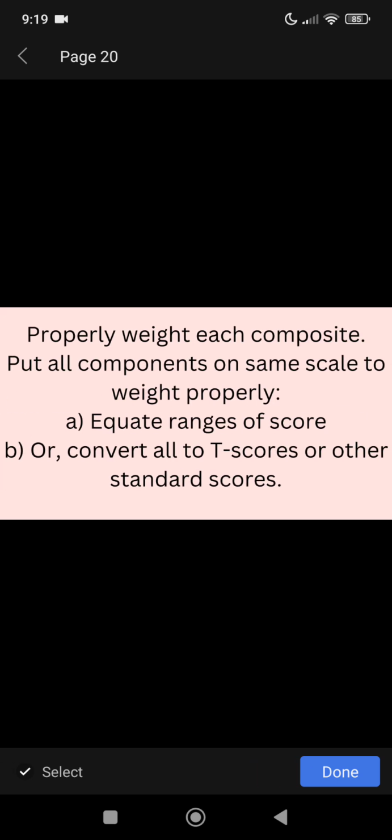Properly weight each component. Put components on the same scale to weigh properly. A, equate range of scores. B, or convert all to T-scores or other standard scores.